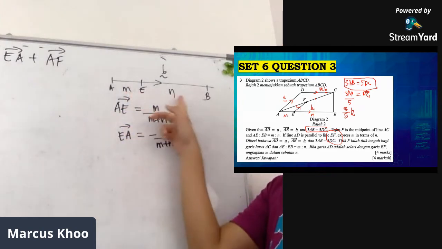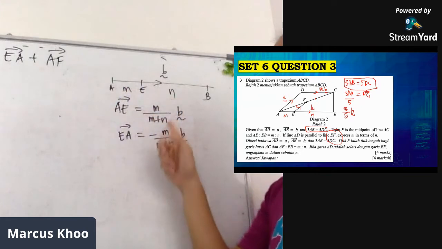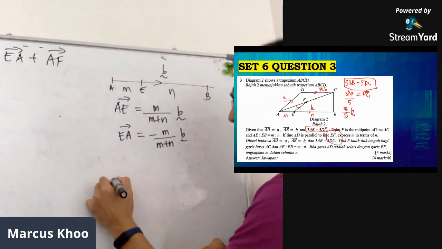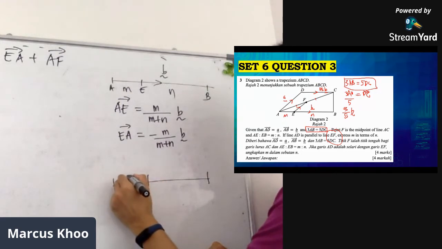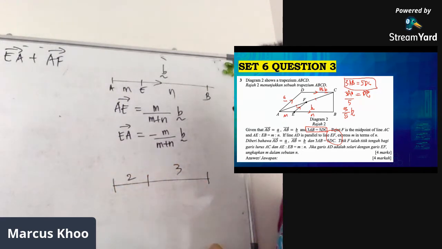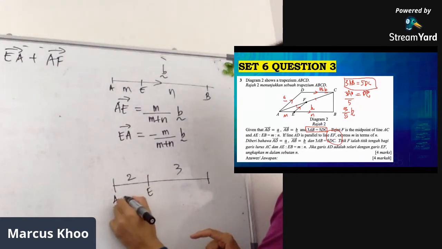So if you're lost, why is this M over M plus N? Think of it in terms of, let's say this one whole long line, and then this one is 2 parts, and then this one is 3 parts. I only want to find out, let's call it E, this one.